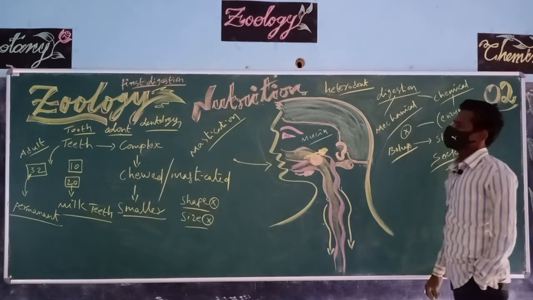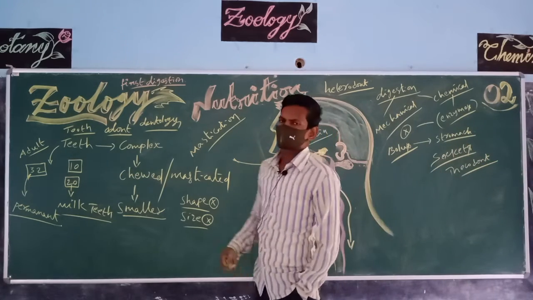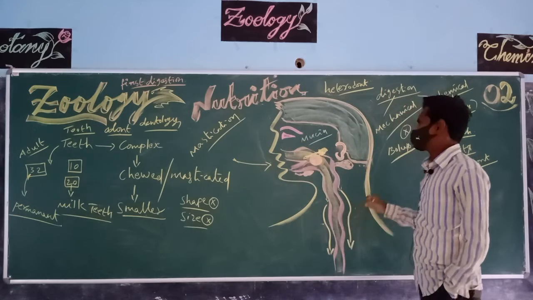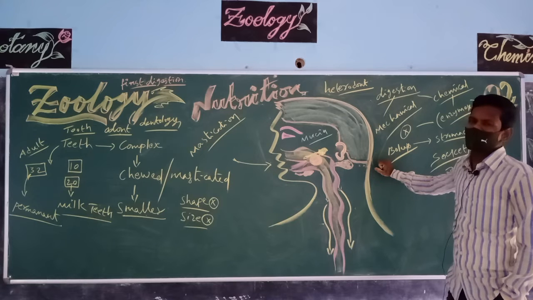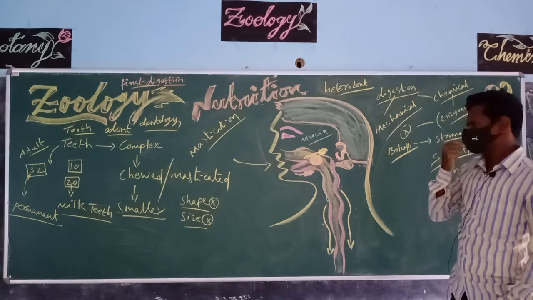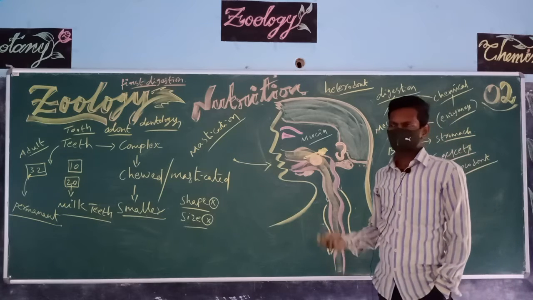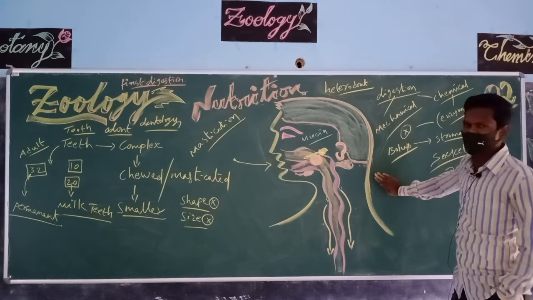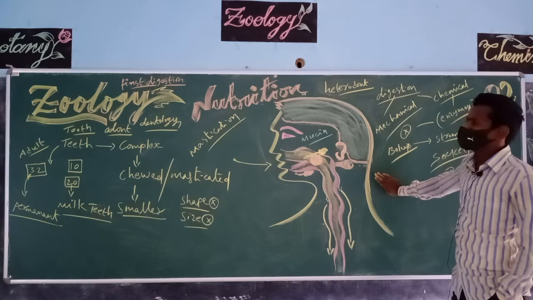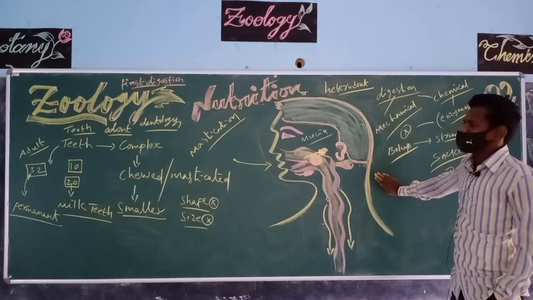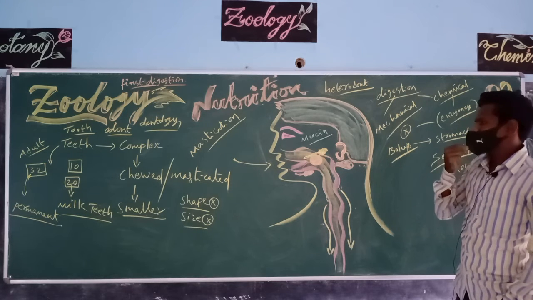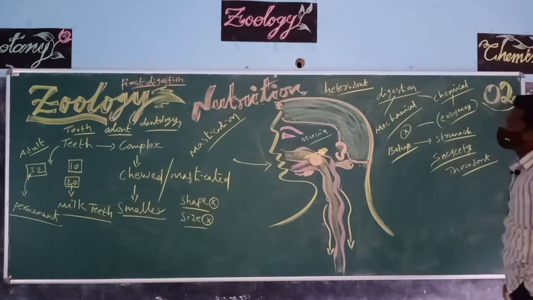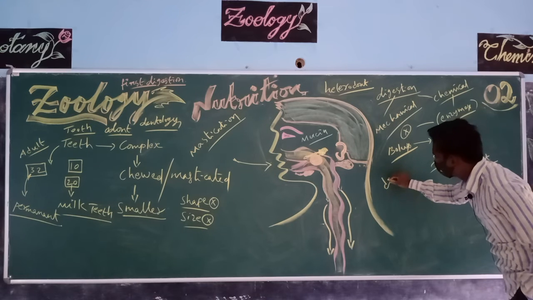So the human lifespan, from birth until death, is around 70 to 80 years. In olden days, our ancestors' lifespan was 100 years, based upon food habits and environmental factors. So in the lifespan of the human, these teeth are arranged in two sets: milk teeth, which are temporary or deciduous teeth, and 32 permanent teeth. Two sets are arranged, because human teeth are also known as diphyodont.